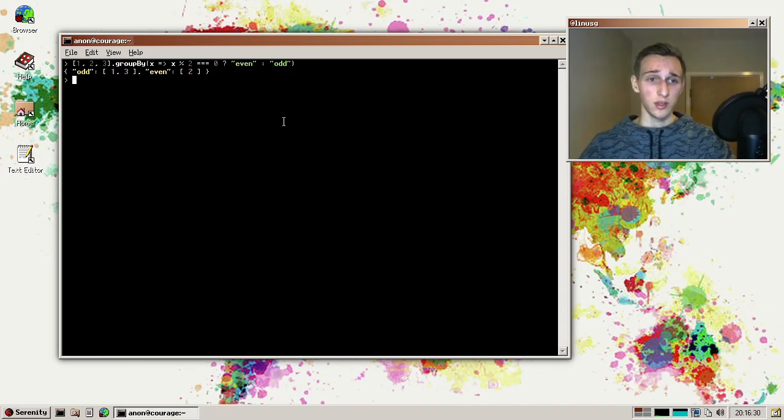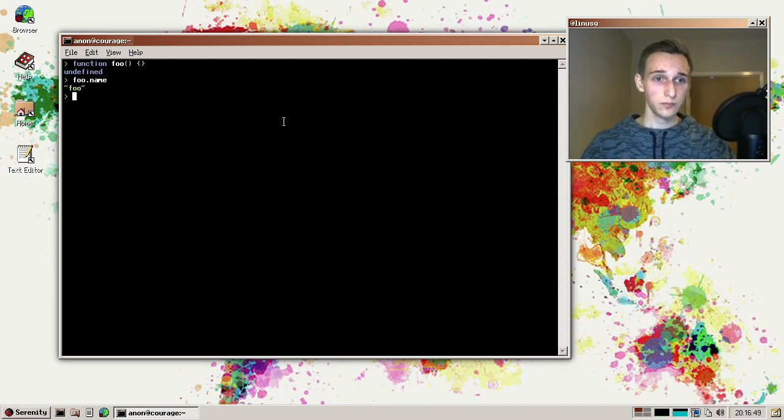Also updates on shadow realm. So they made a slight change where a function would inherit the target's name and length. So for example, if you do function foo, and then you have foo.name, which is foo, and some existing functionality is, for example, bind.